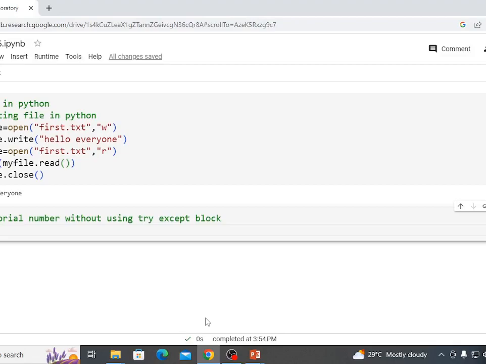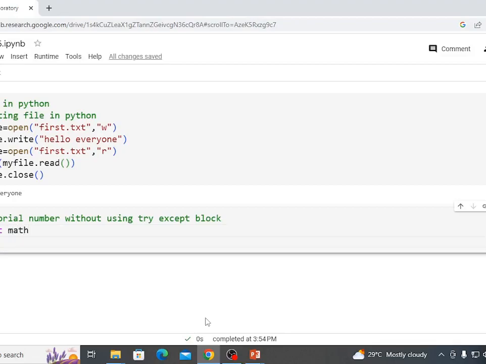We have to import the library, and to import a library we use the import keyword. We import the math library, then we accept values from the user. To accept a value from the user, which function do we use? We use the input function. Since it is an integer value, we write int, and in brackets we pass the input function. Here input: enter the number.